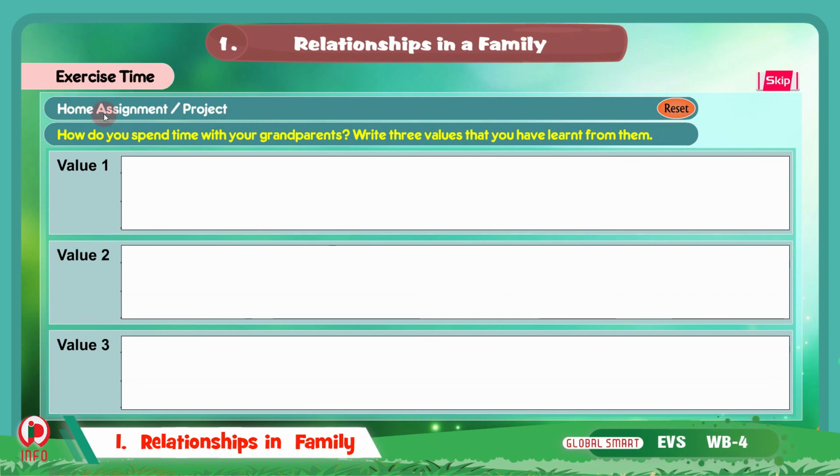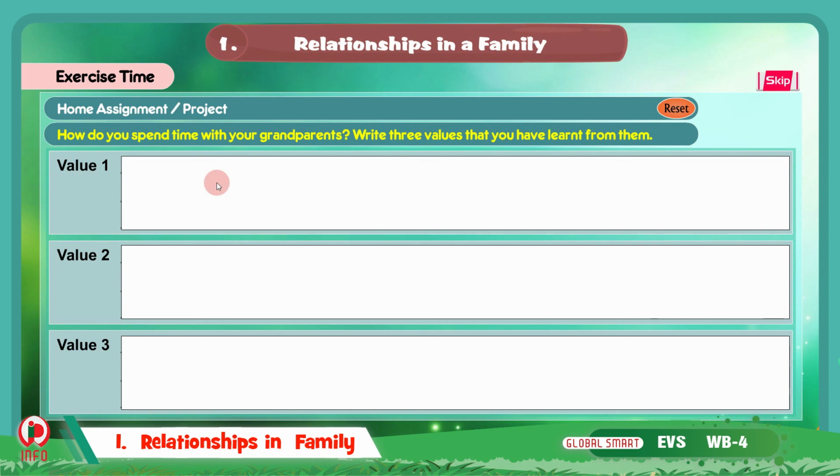Under exercise time, we have home assignment and project. How do you spend time with your grandparents? Write 3 values that you have learned from them. Children, grandparents are the parents of our parents. So, do you spend time with them? And did you learn any values from them? Are they living with you?